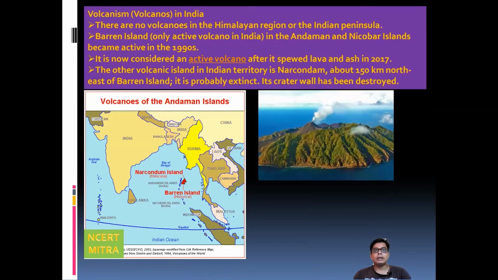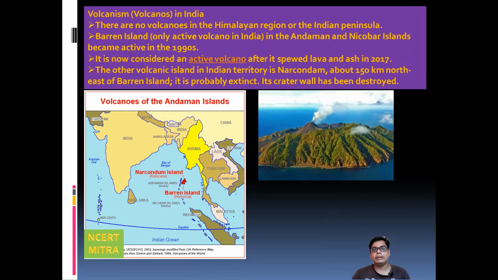Then another thing, the volcanoes which are found in India. In India, perhaps you can see I have shown some diagrams and a picture also. There are volcanoes in the Himalaya regions and in the Indian peninsula, but Barren Island is the only active volcano in India. It is located in the Andaman and Nicobar Islands, and became active in the 1990s. It is considered an active volcano after it spewed lava as recently as 2017.